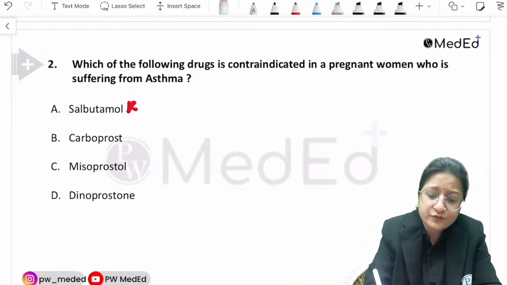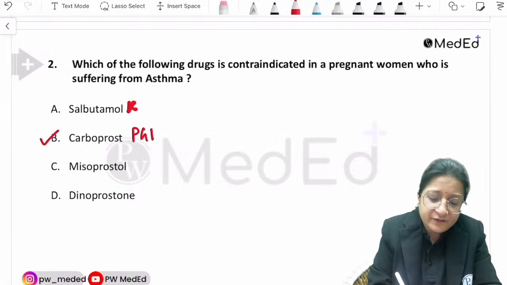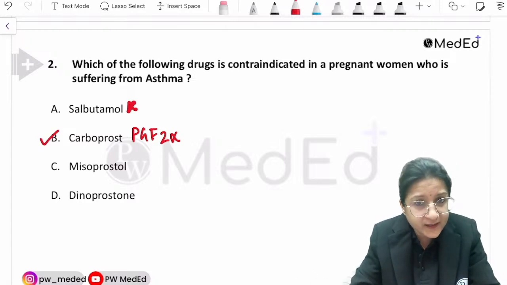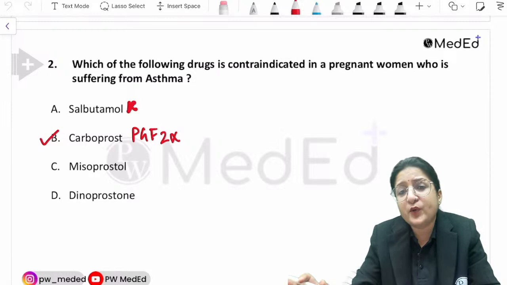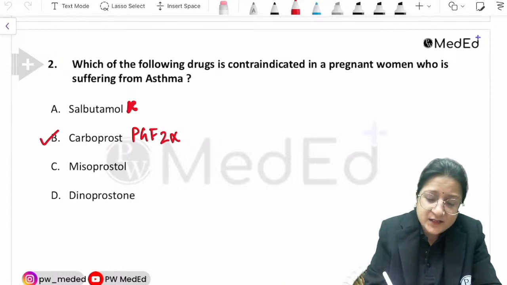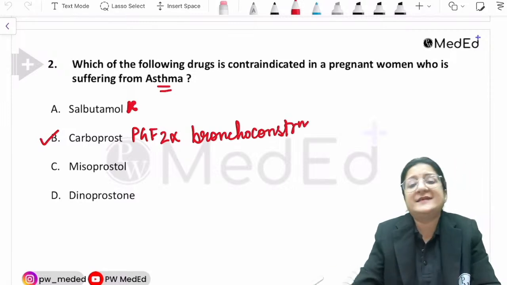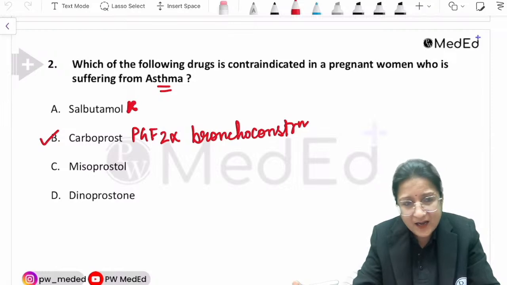Carboprost, which is used for PPH management, is a PGF2 alpha analog, and it is a bronchoconstrictor agent also. It causes bronchoconstriction, and that is why carboprost is contraindicated in patients with asthma. So that is the correct answer here.